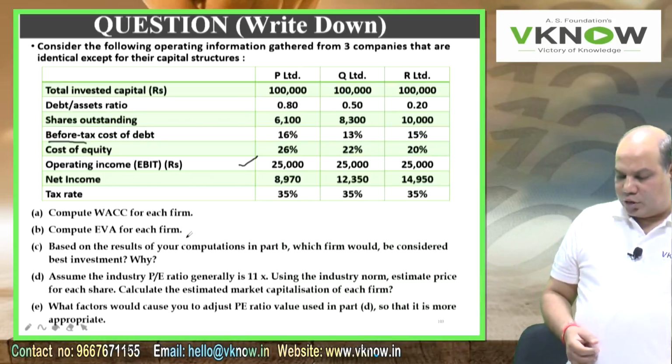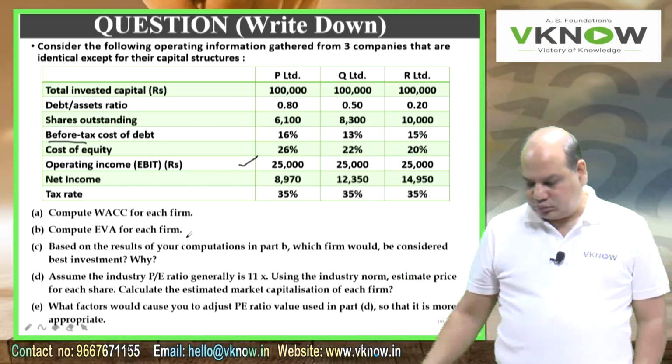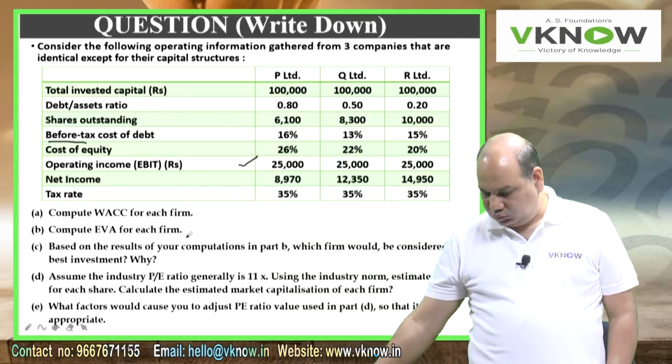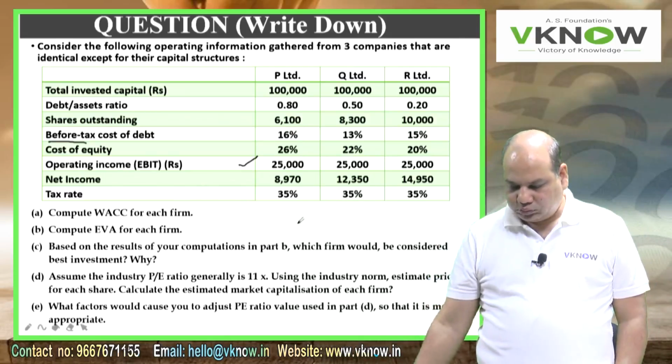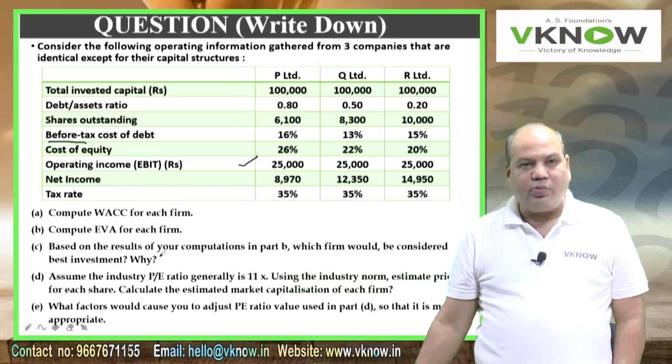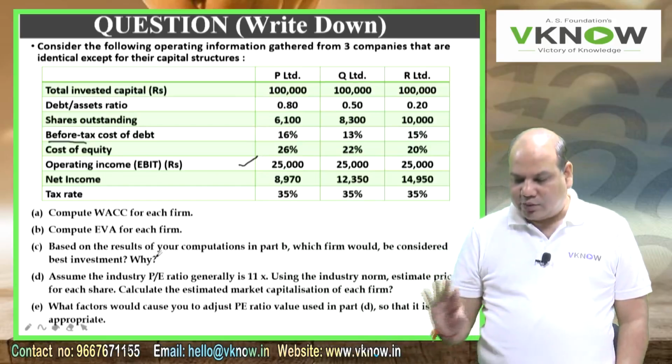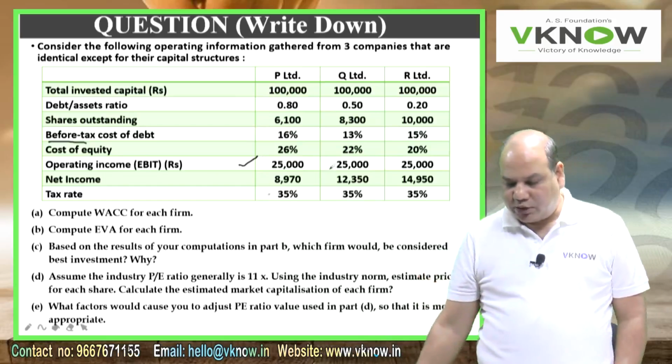So this is a lengthy problem. First question is WACC, second is EVA, third is which firm will be selected for investment. They are similar firms, but the capital structure is different.